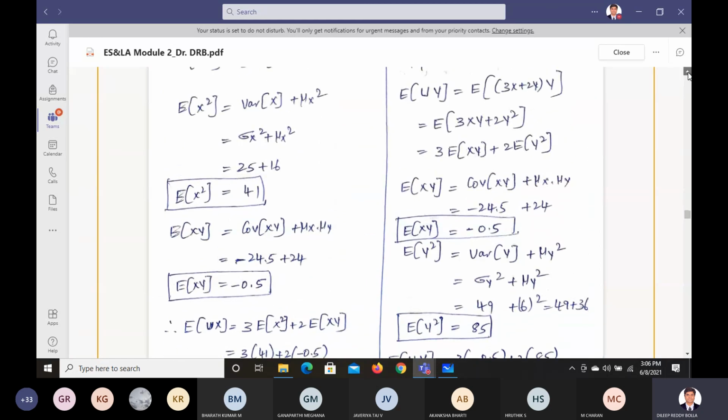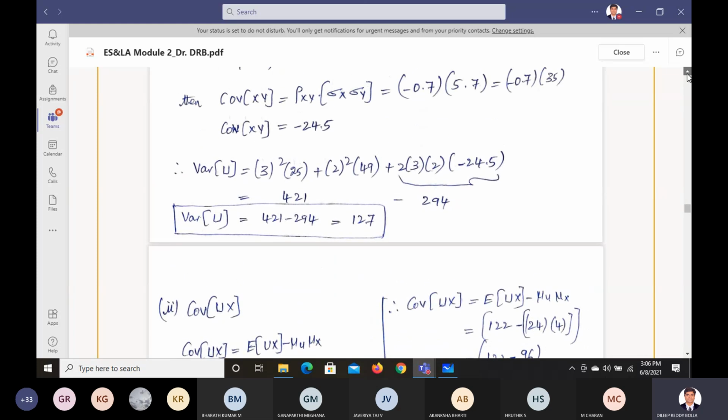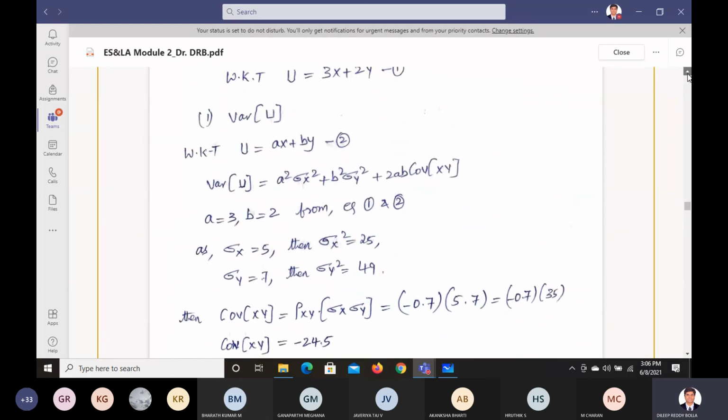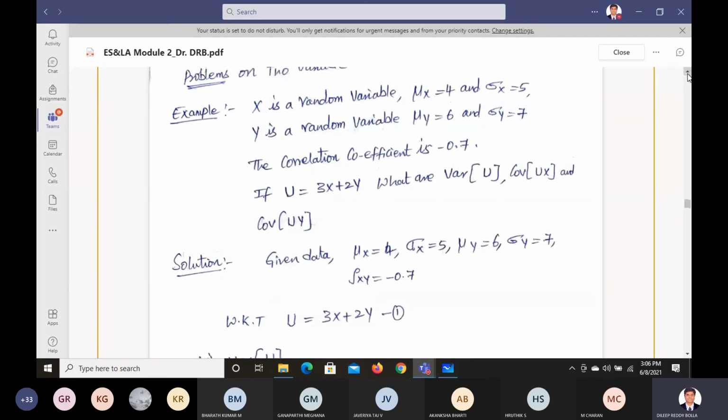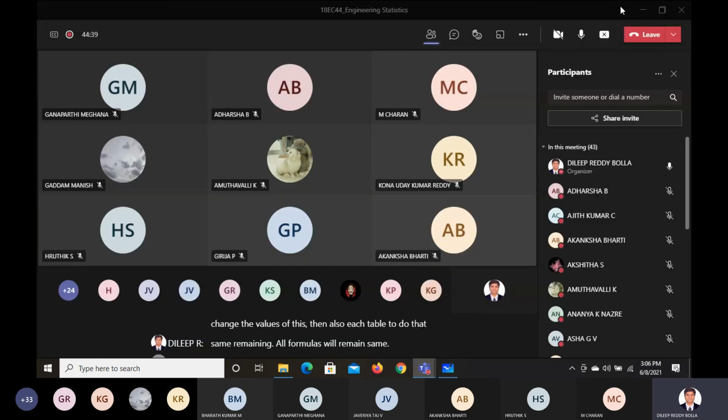This is one of the problems which comes repeatedly. So try to understand these formulas and this problem, which is on two variable transformations. Problems on two variable transformations. This kind of problem they're going to give. They'll just replace the values and change the values. Then also you're able to do that. All the formulas will remain the same. So please go through that and be prepared for it.